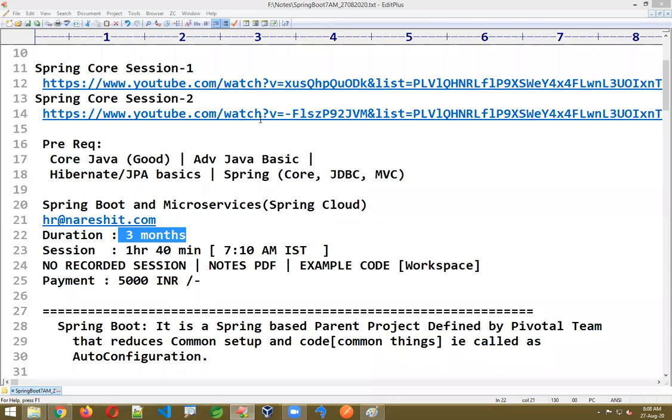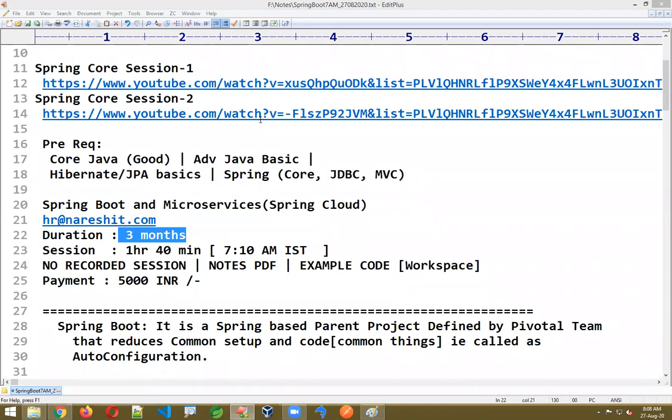I'll cover Docker also, and API gateway will be there, as part of microservices. The fee is 5,000 Indian rupees. Spring Security will also be there, using in-memory, JDBC, JWT, and OAuth. I'll take these 4 complete concepts.